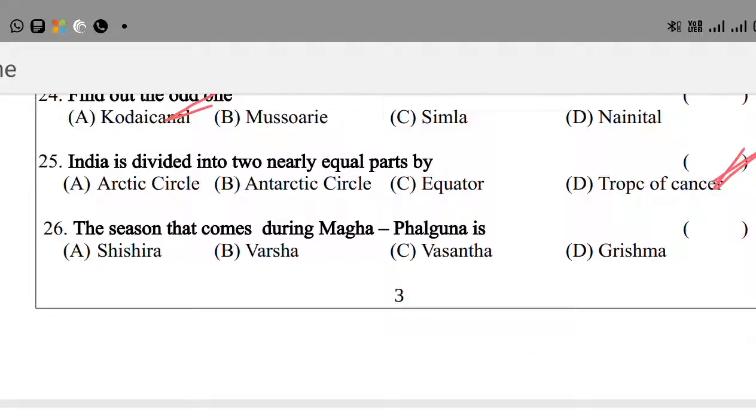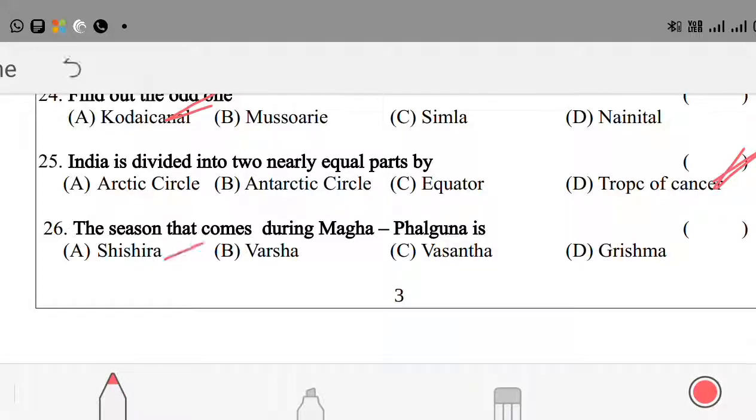Question number 26. The season that comes during Magha and Falguna is option A, Shishira; option B, Varsha; option C, Vasanta; option D, Grishma. Here the right answer is option A, Shishira. The Shishira season comes in Magha and Falguna.